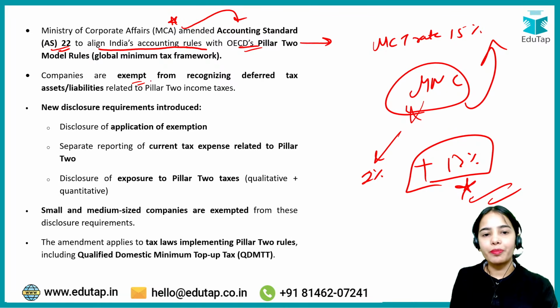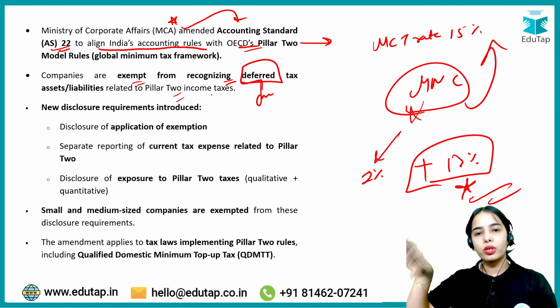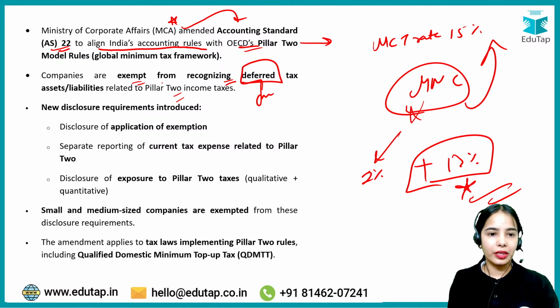So companies are exempt from showing their deferred, that is the future tax assets or liabilities related to Pillar 2 income tax. So deferred, that is in the future they are going to get some tax asset or tax benefit or the tax liability. So these kind of deferred tax liabilities can be ignored, can be exempted.